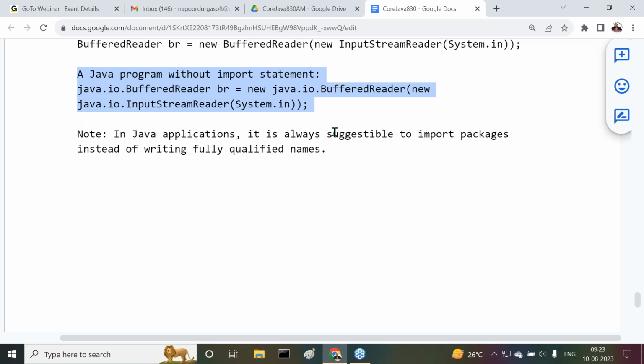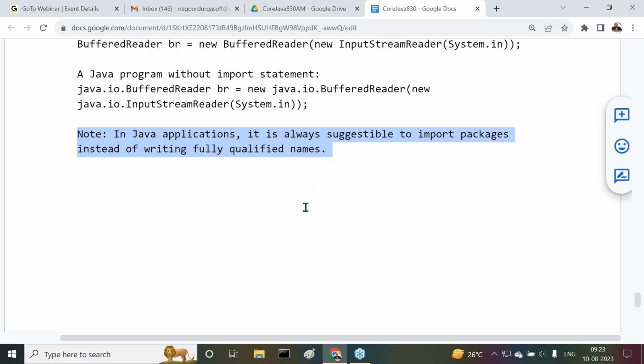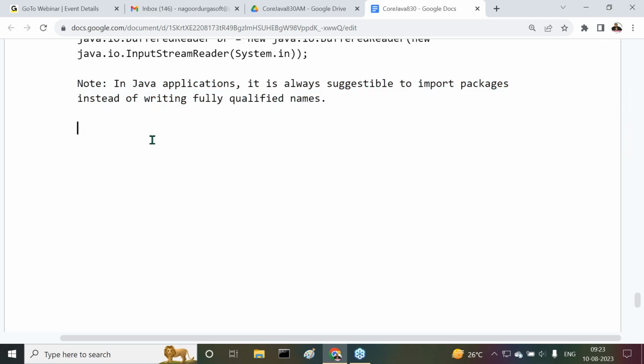java.io.BufferedReader br = new java.io.BufferedReader(new java.io.InputStreamReader(System.in)). I gave one example. In Java applications, it's always advisable to import packages instead of writing fully qualified names. Now we understood what the import section is in our programming format. Right. Next one, after completion of this,